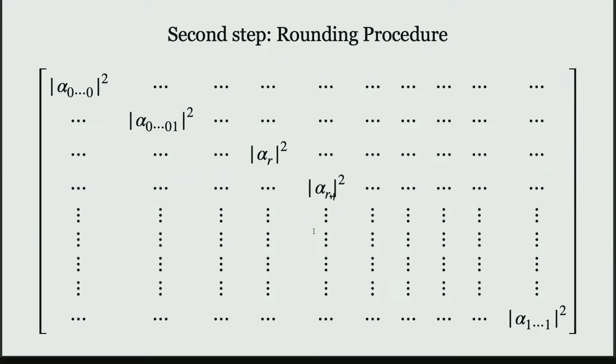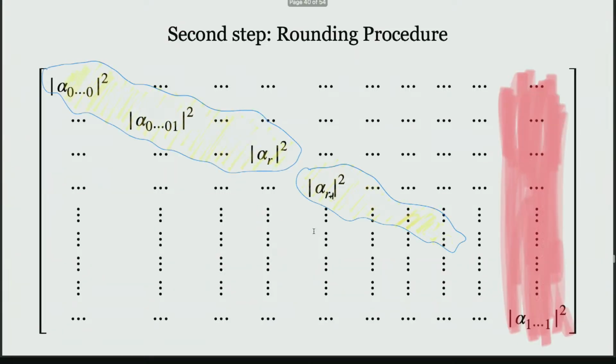Once you get the output from the tomography procedure, the next step is to do some rounding to extract the uniform bits out of it. All I care about are the diagonal entries. The other entries are not important to me. So I'm going to throw away some columns, divide the diagonal entries into different blocks, and sum up all the entries in each block.